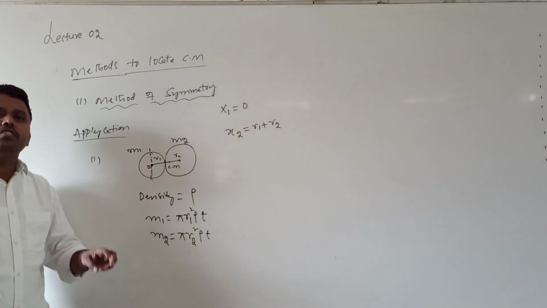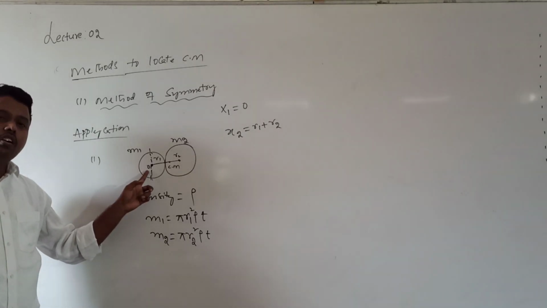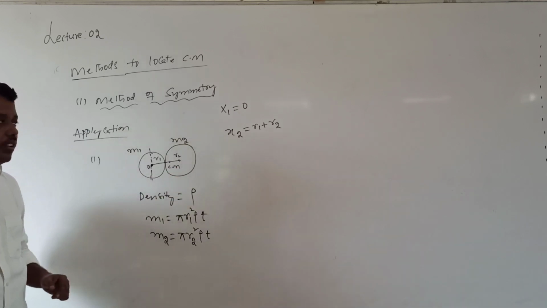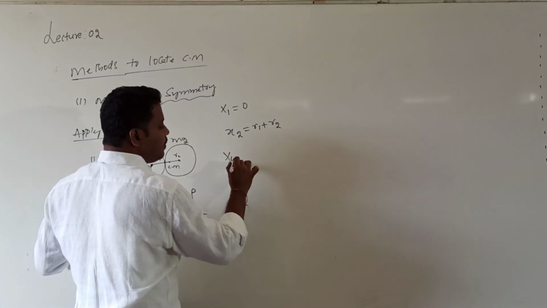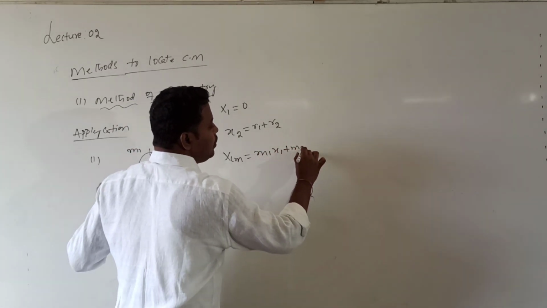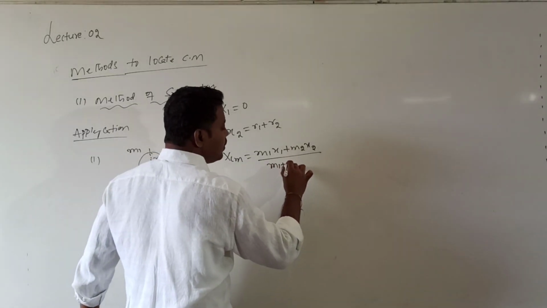Now we are considering the discs as two particles. One particle is located at the origin, and the second particle is at a distance of r1 plus r2. Then what is the formula for XCM? XCM is given by m1 x1 plus m2 x2, divided by m1 plus m2.